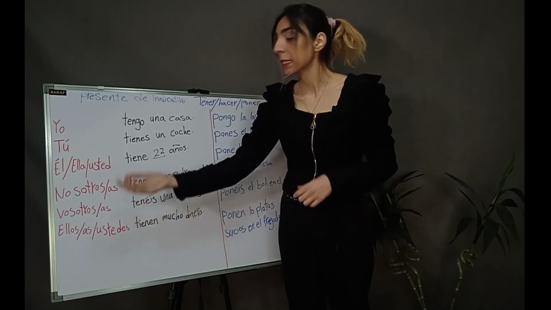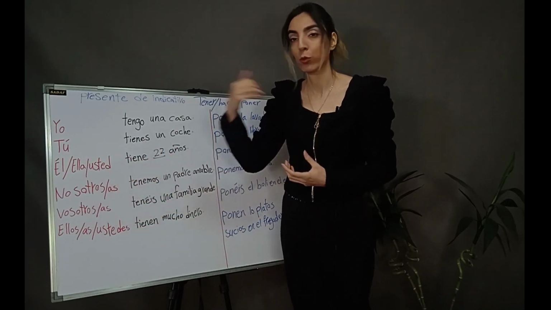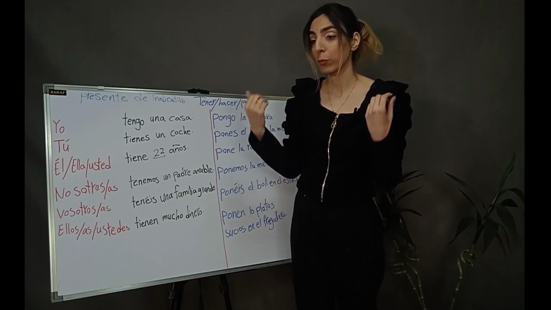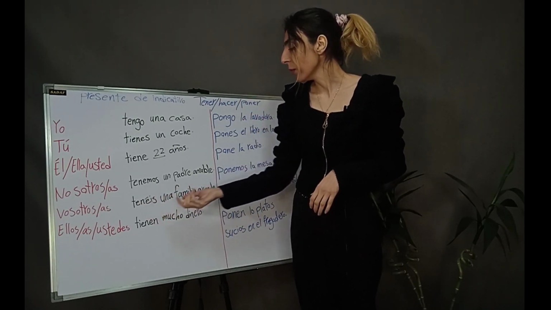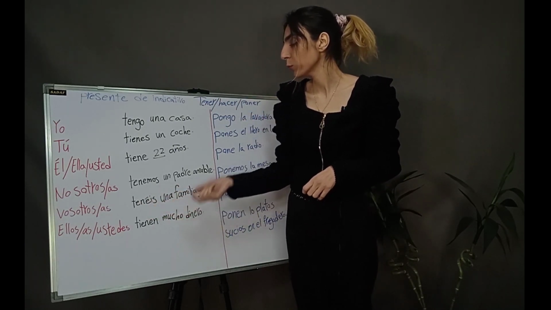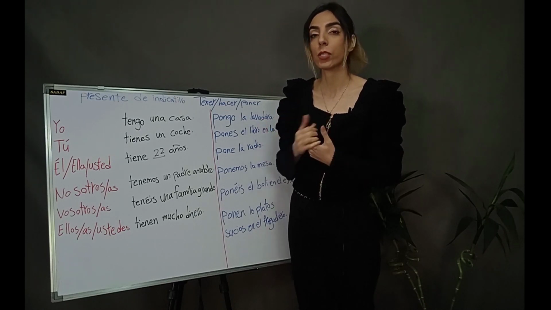Ustedes is the formal form of vosotros. Vosotras means you, plural. You have a lot of money. Ustedes tienen mucho dinero. You have a lot of money.